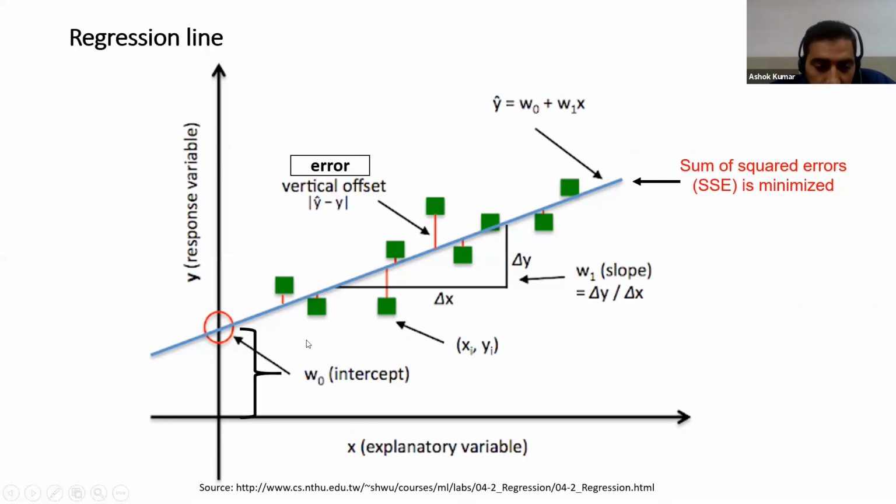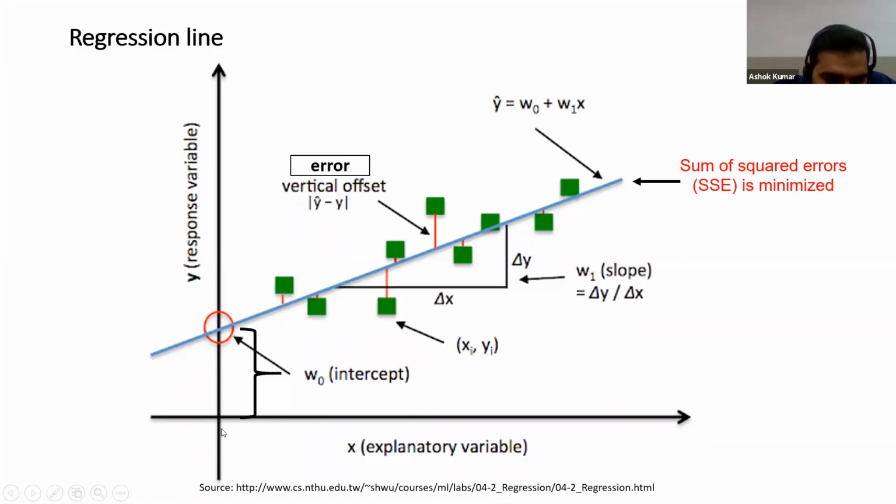And what about the intercept here? You can see where this regression line crosses the y-axis, when we take x equal to 0.